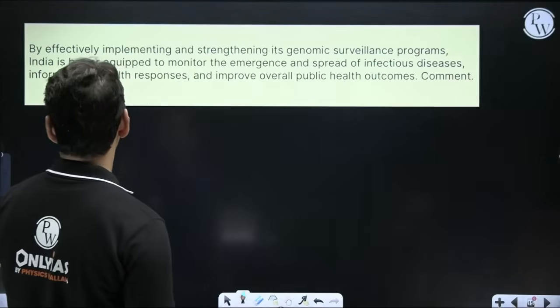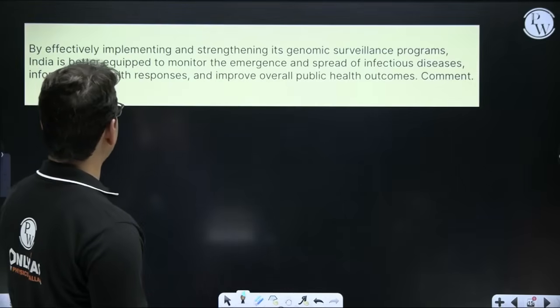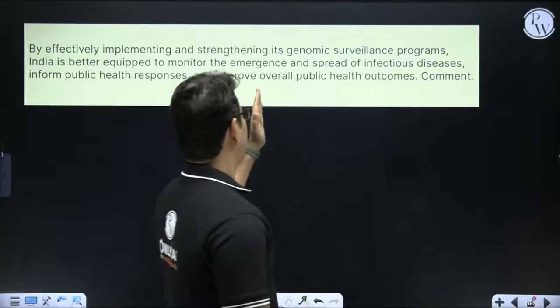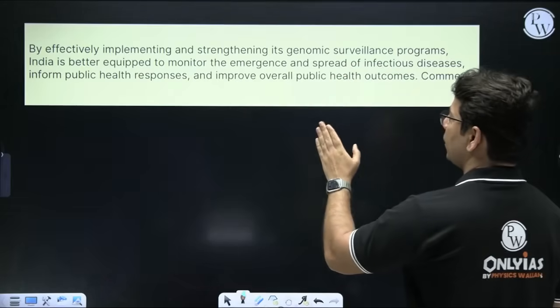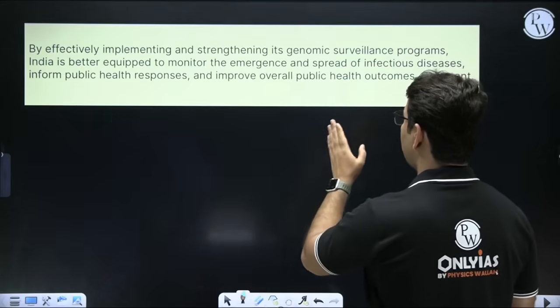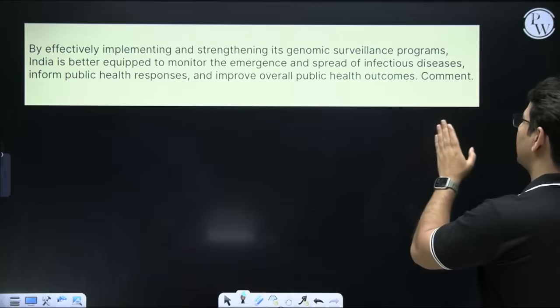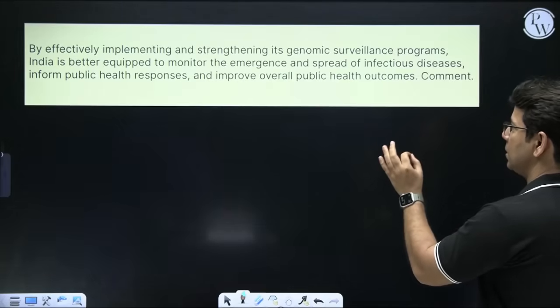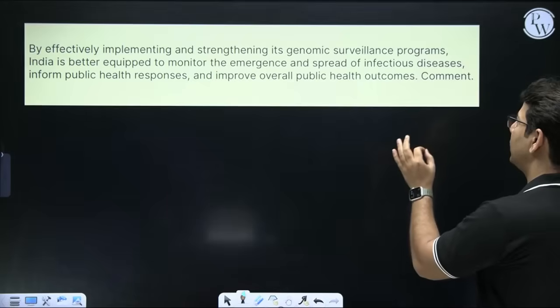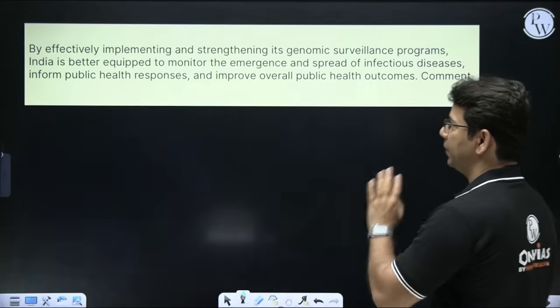The question says, by effectively implementing and strengthening its genomic surveillance program, India is better equipped to monitor the emergence and spread of infectious disease, inform public health responses, and improve overall public health outcomes. Comment.